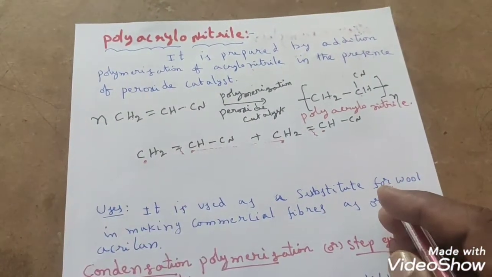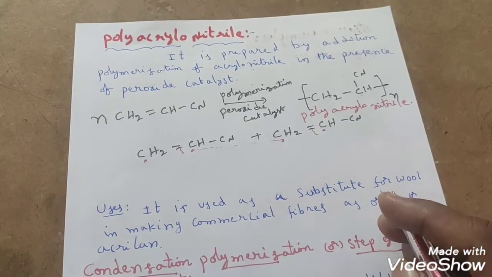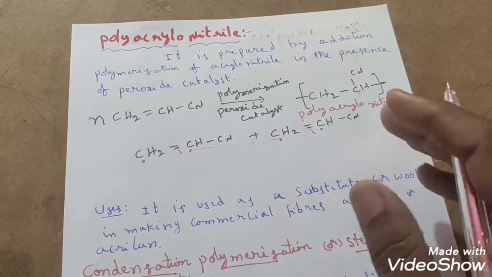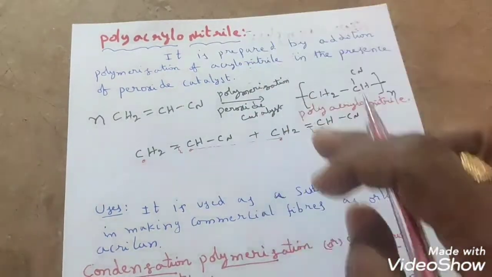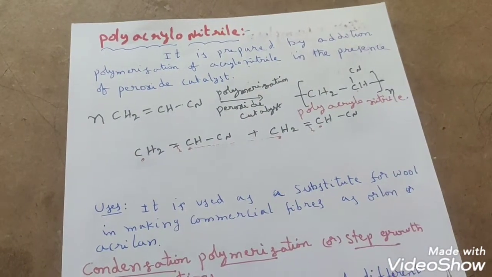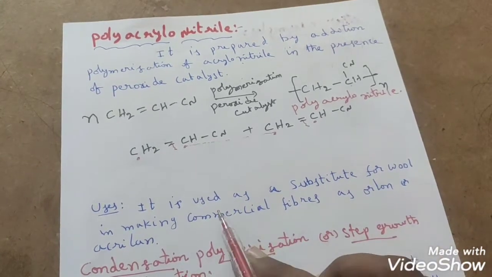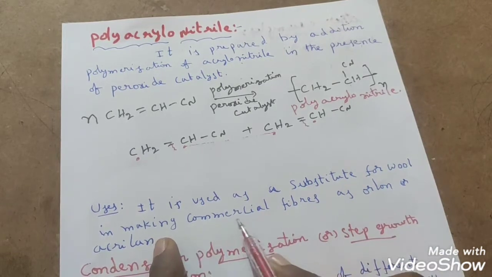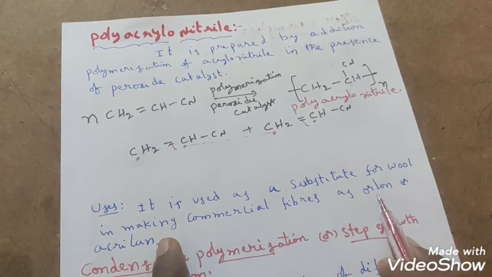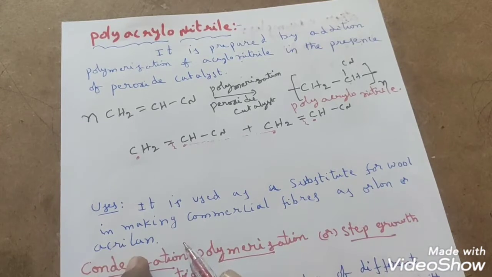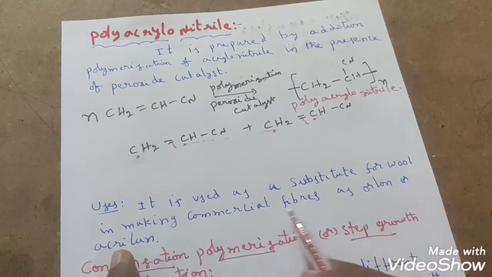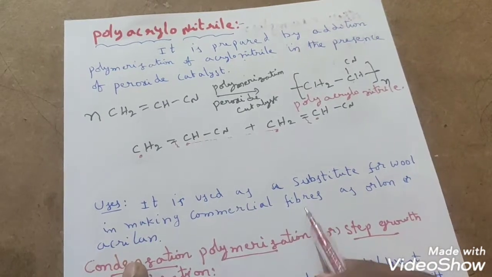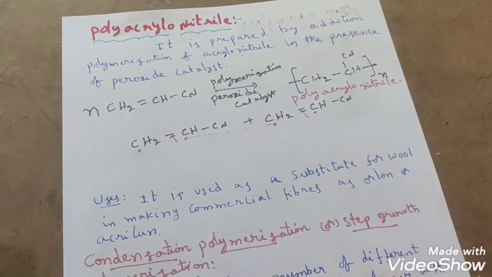Like this we have addition polymerization or chain growth polymerization. Yesterday we have seen these are the preparation methods we have. Then what are the uses of polyacrylonitrile? Polyacrylonitrile is used as a substitute for wool in making commercial fibers such as Orlon or Acrilan. Orlon or Acrilan are the names of commercial fibers, students, right? This is about polyacrylonitrile.